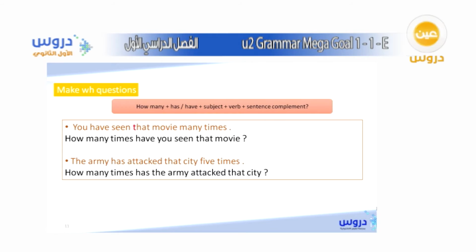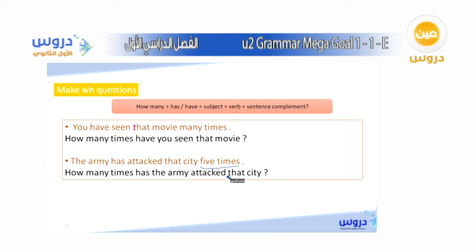Very well, okay? And here also we have another example. The army has attacked that city 5 times, okay? And now if I want to ask about the number of times that army has attacked, my question must start with how many times, okay?